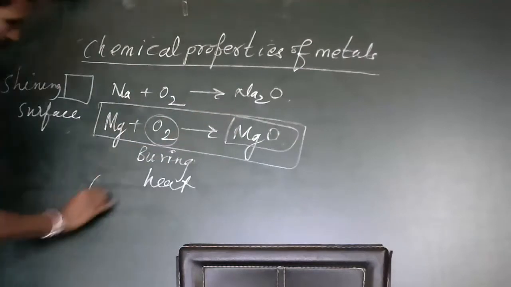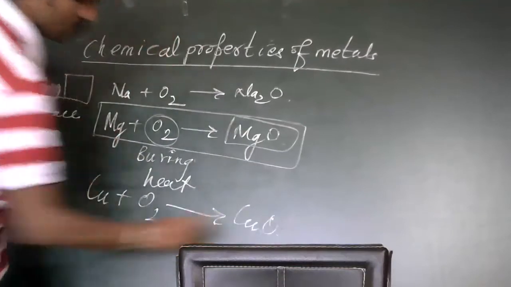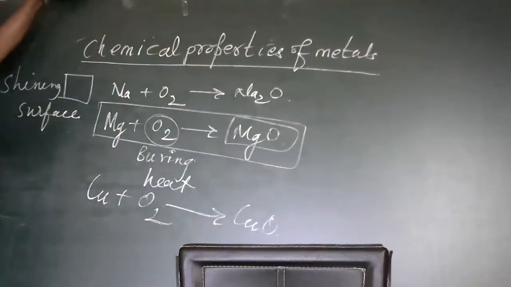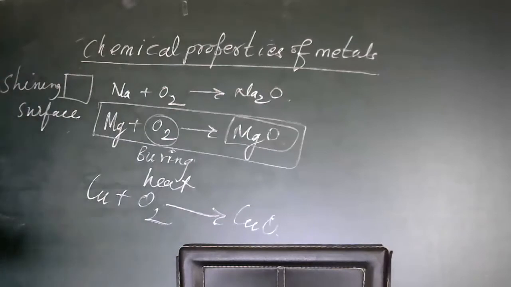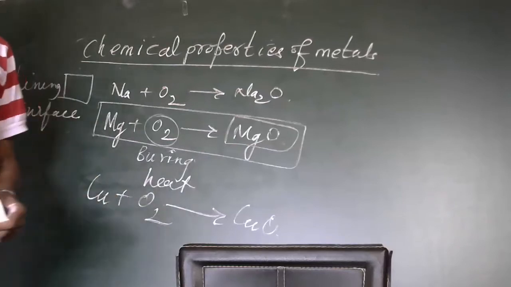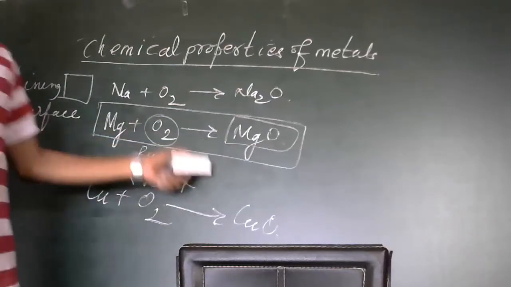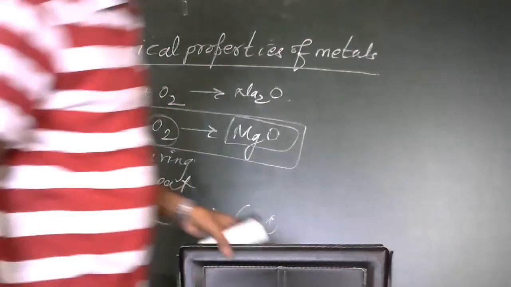Take copper: copper also reacts with oxygen to form copper oxide. All these reactions you have learned. So whenever a metal reacts with oxygen under certain conditions, it forms its respective oxide.